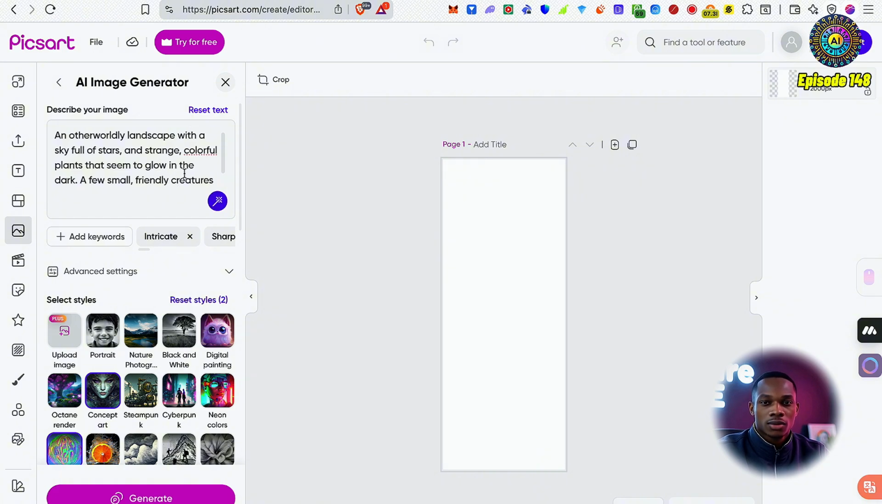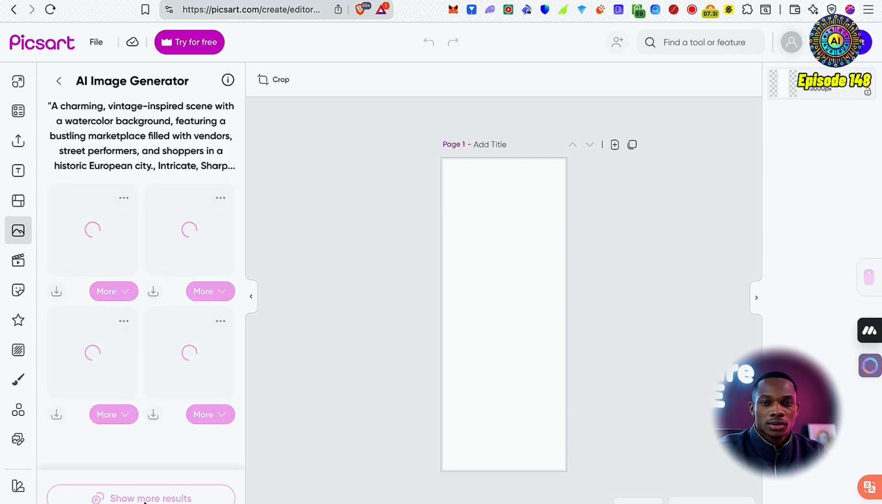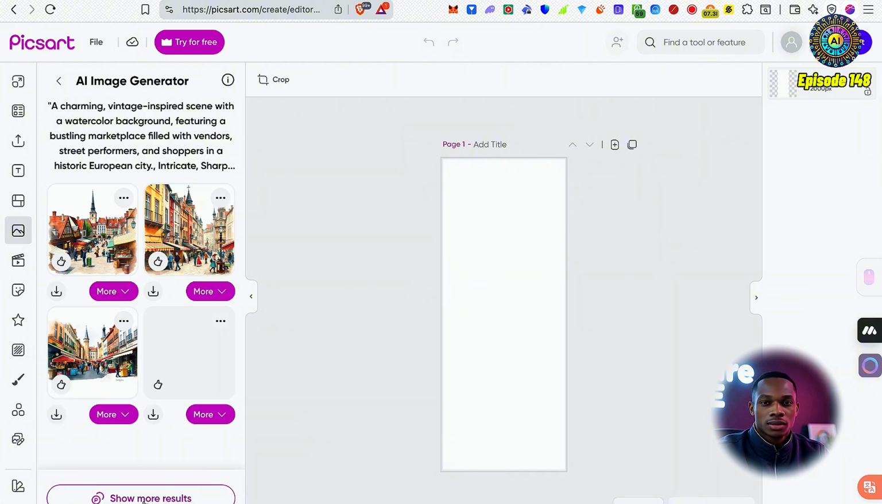Oh, wait, let me just click reset text. I think what I actually did is I improved it using this button here. So I'm actually going to use this instead. This is what you can do to just generate a random one. I'll leave it like this and I'll just click generate. Okay, let's see what we got here.